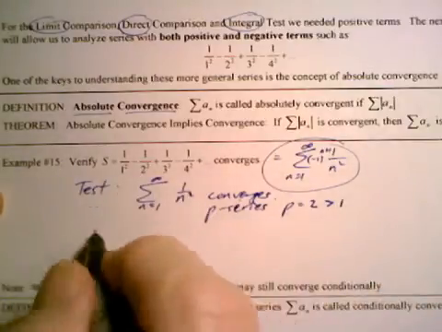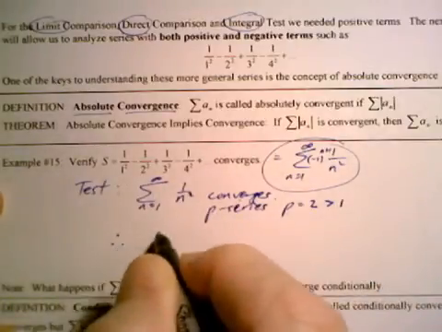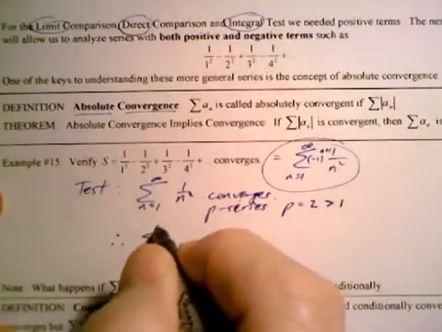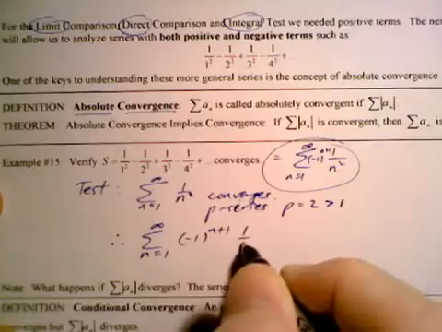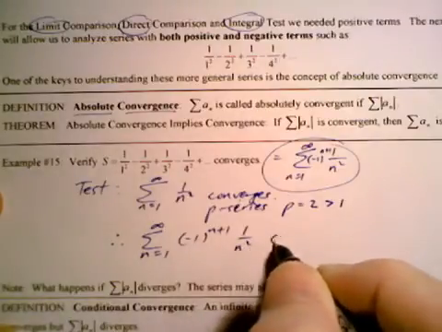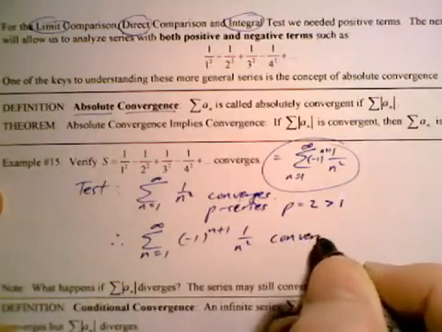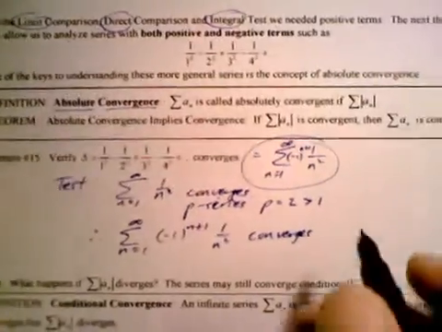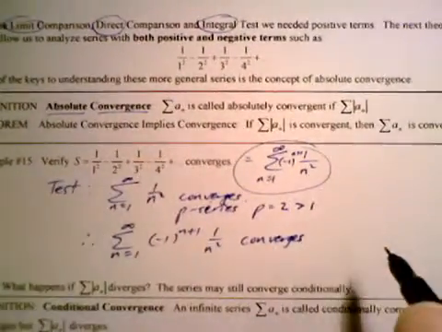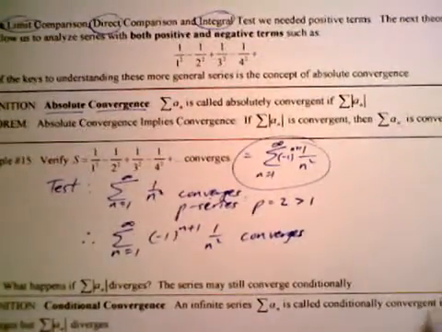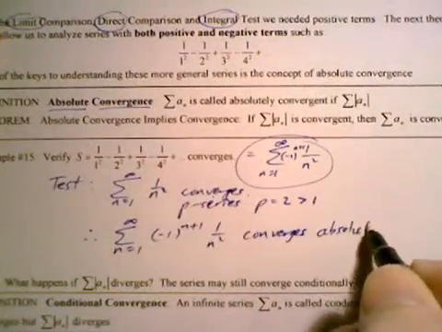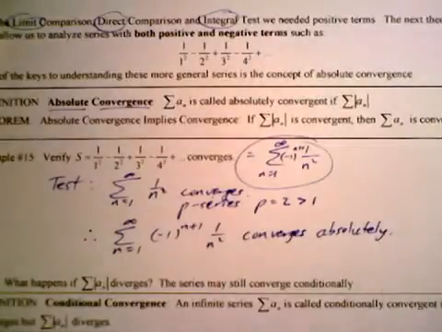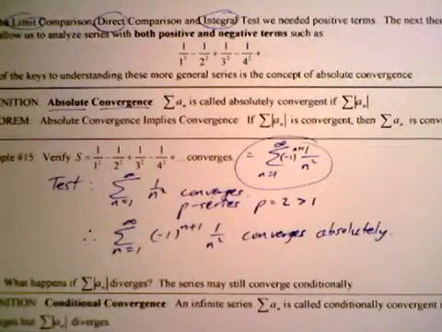And so we say, therefore, the other series, the sum from n equals 1 to infinity of negative 1 to the n plus 1 times 1 over n squared, converges. If you're ever asked how it converges, and you might see a multiple choice problem on this, it converges absolutely. In fact, take it back, I do remember seeing a couple problems like this. Converges absolutely. That's what we say.